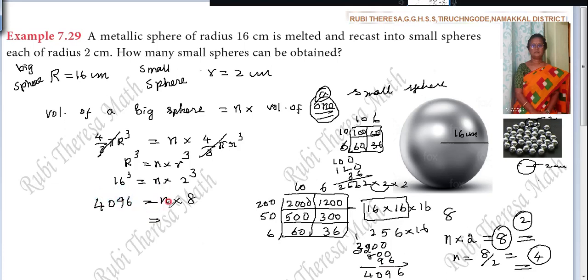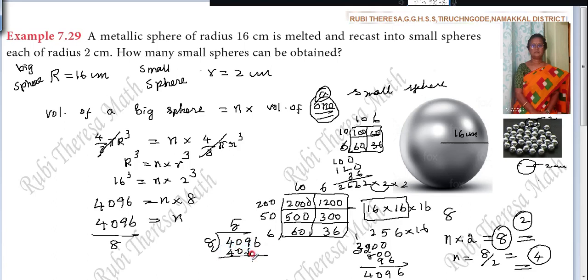You want to find out the number n. Into 8. That means what? Divided by 8. When it comes to the LHS, divided by 8. So that means you have to do the division. 4096 divided by 8. 5 8s are 40.